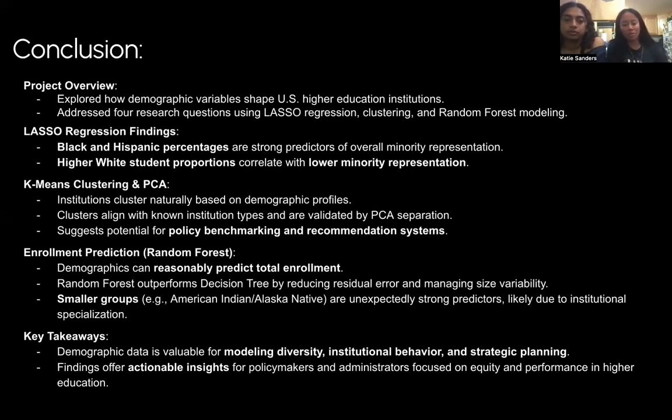Enrollment predictions in random forest show that demographics can reasonably predict total enrollment. Random forest outperforms decision trees by reducing residual error and managing size variability. Smaller groups are unexpectedly strong predictors because of their demographic size and minority status. And the key takeaways are that demographic data is valuable for modeling diversity, institutional behavior, and strategic planning. Findings offer actionable insights for policymakers and administrators focused on equity and performance in higher education.